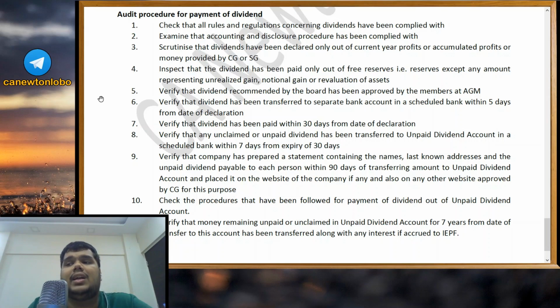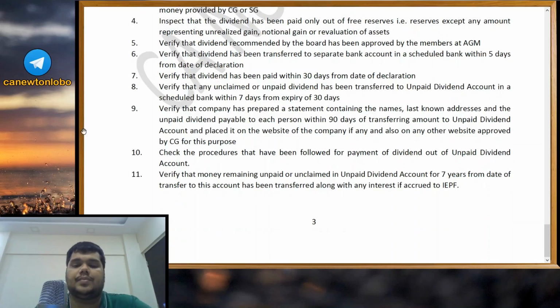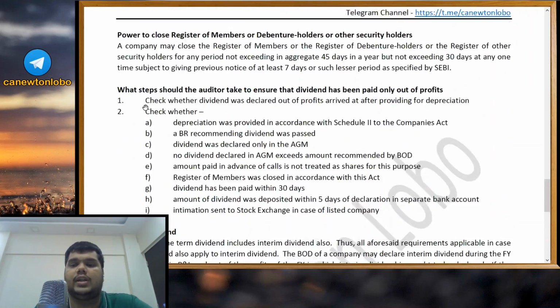Even here we saw if anybody comes and claims dividend in the unpaid dividend account, we will have to pay it off to them. And last, we will have to verify that this unpaid dividend account and any interest that is payable has been transferred to the IPF if such amount has remained unpaid for 7 years. So this is it. This is your audit of dividend chapter.